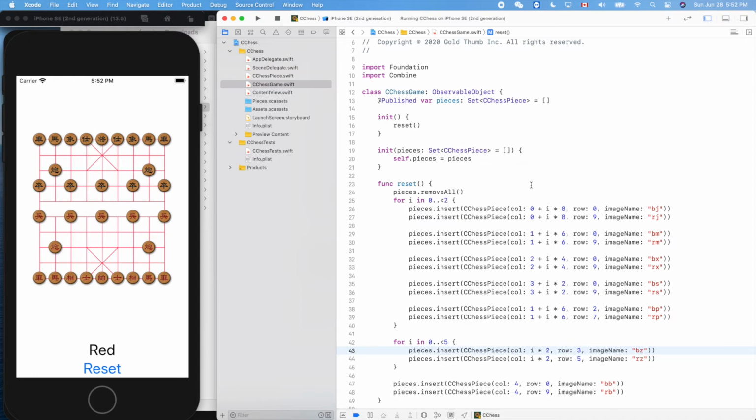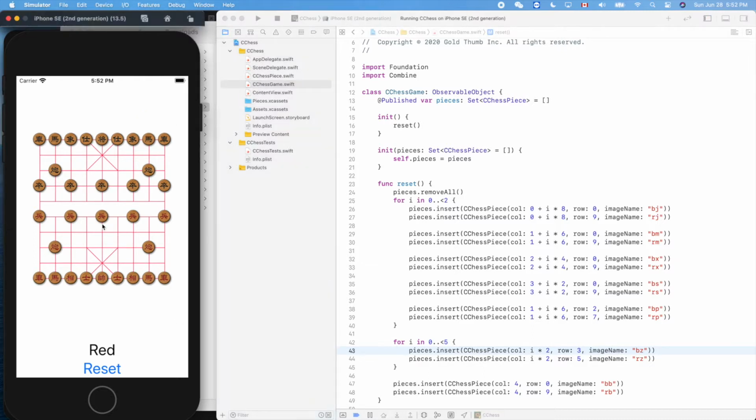In this video, let's add sound effects to our game. So let's try how we can add sound in SwiftUI. But before that, let me fix a big mistake I made in the previous videos.